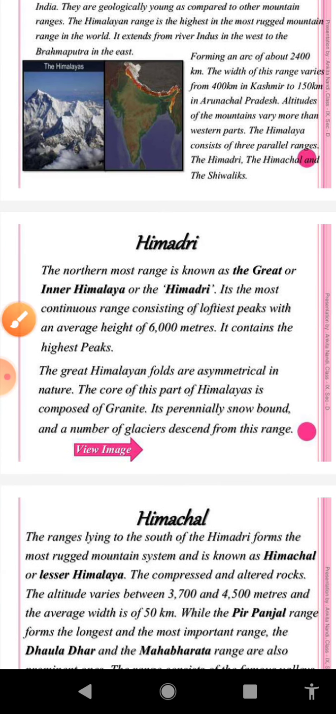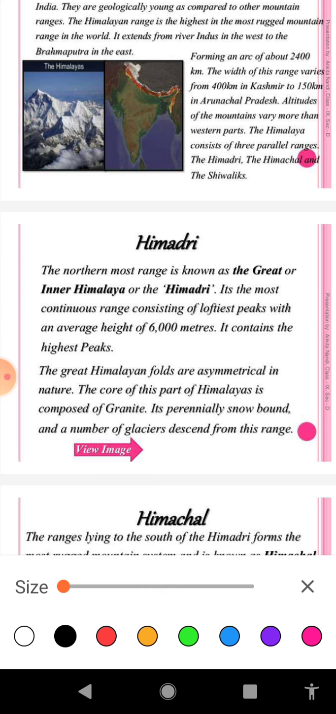In the same way, from the Himadri also you may get the question, mention the characteristics of Himadri range. This range is known as Greater Himalaya. It is also known as Inner Himalayas. So these are the names given to the Himadri range. You will keep in mind, if you get the question, what are the characteristics of Himadri range or Inner Himalaya or the Greater Himalaya, the points will be: first point, Himadri is the northernmost range of the Himalaya.